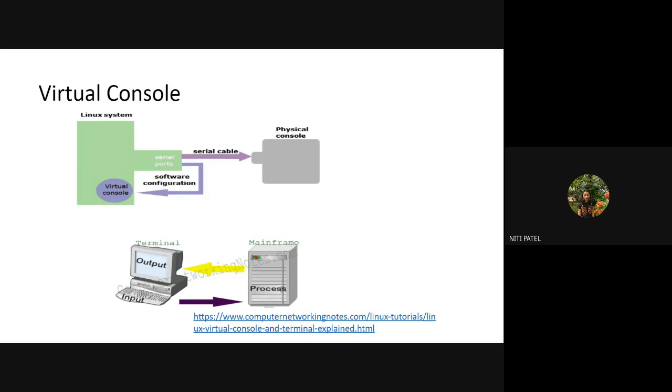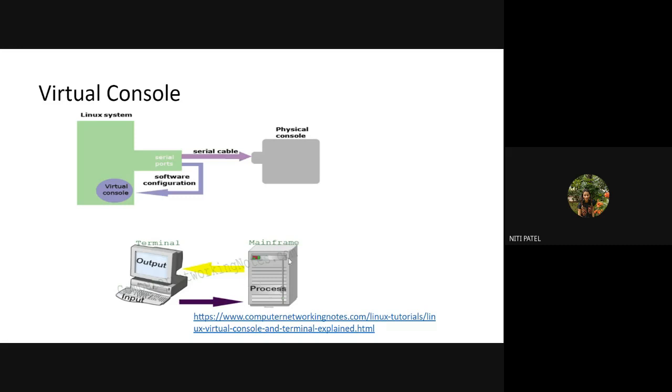But at those times, we were using a mainframe computer, and we were having only a basic computer which had a monitor, a keyboard, and a mouse. If I want to install anything extra, I have to get attached to this mainframe computer. So what is this terminal having? My computer is having basic things: input, that is keyboard, and an output. This terminal will only give the input to the system and display the output. I did not have a processor, which will do the actual processing and storing of the data. So I was getting connected to the mainframe computer.